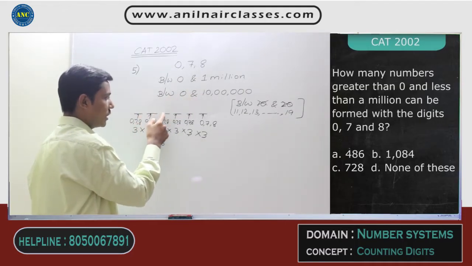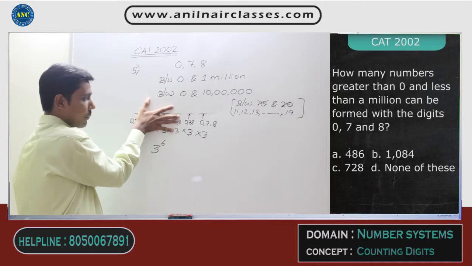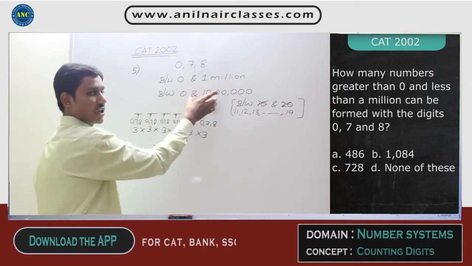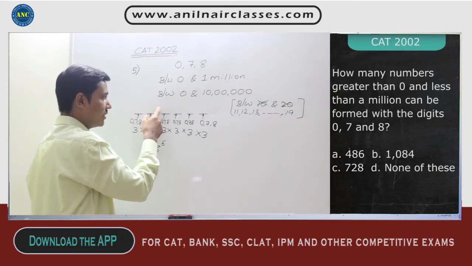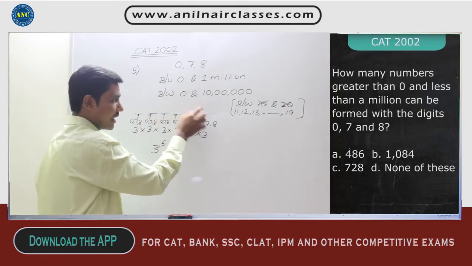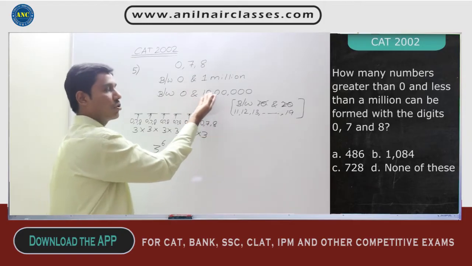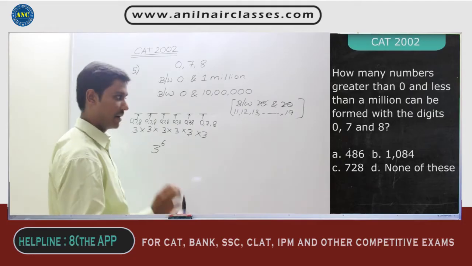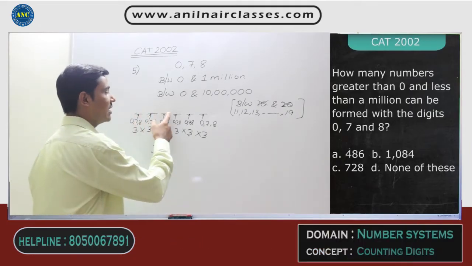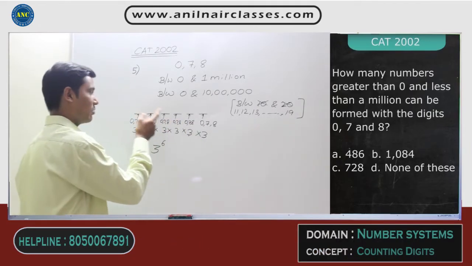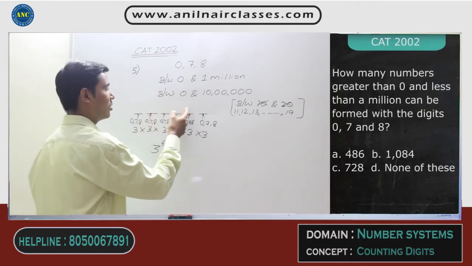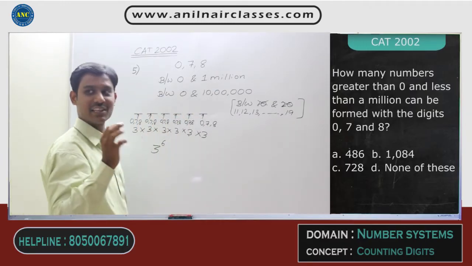If I make these 4 digits 0, I will get all possible 2-digit numbers. That is also in the given range. If I take all these 5 digits as 0, I will get only a single-digit number. That is also between 0 and 10 lakhs. But if I take all the 6 digits as 0, then it becomes 0, 0, 0, 0, 0, 0, and that number is nothing but 0.